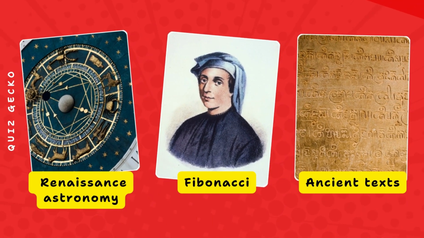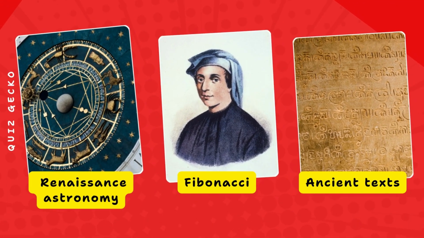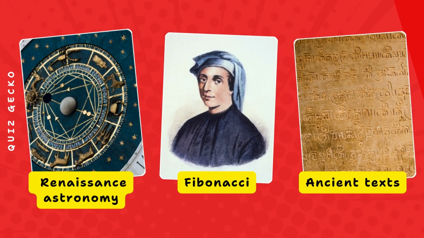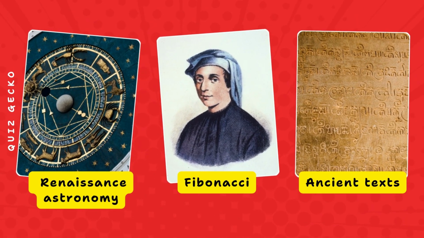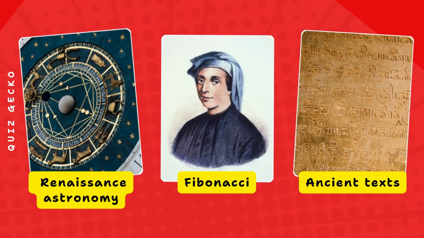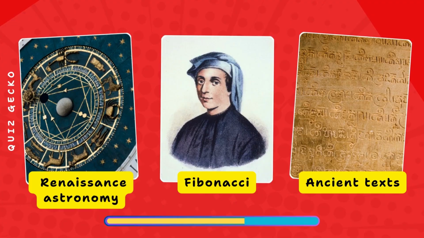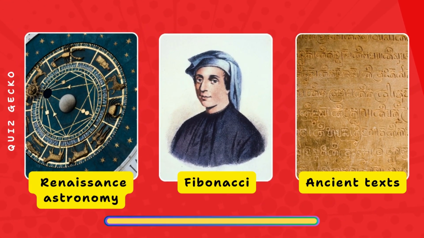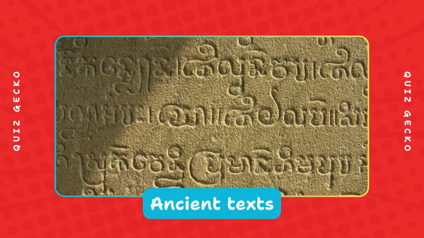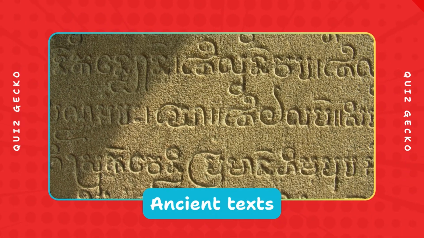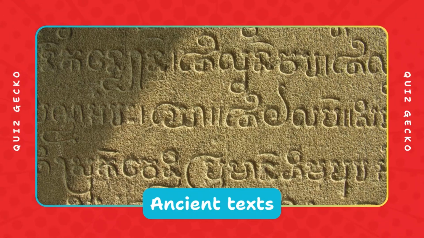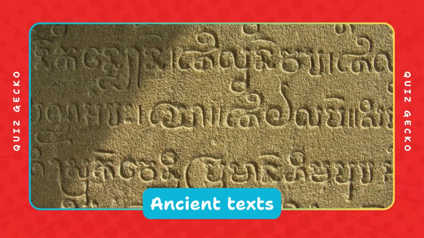Which statement best reflects the early history of the Fibonacci sequence? The sequence was first discovered during the Renaissance astronomy. Fibonacci created the sequence entirely on his own in the 1200s. Ideas resembling the sequence appeared in ancient texts long before Fibonacci wrote about them. Patterns similar to the Fibonacci sequence appeared in ancient texts, and Fibonacci later popularized them in Europe in his 1202 book Liber Abaci through a rabbit breeding problem.